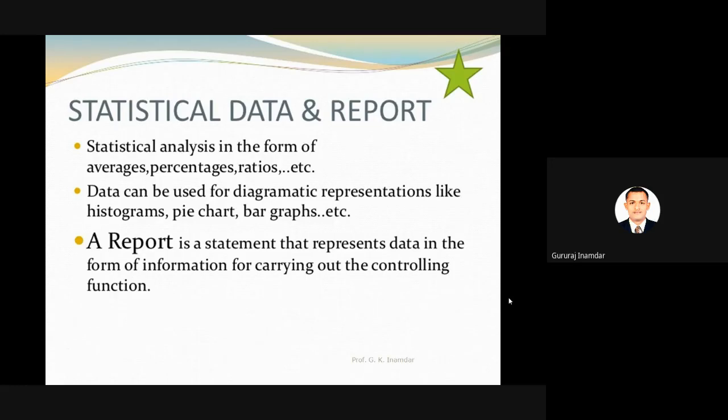Now data can be used for diagrammatic representations like histograms, pie charts, bar graphs, etc. So I think this part we will study in the next section. The details are studied in our syllabus.